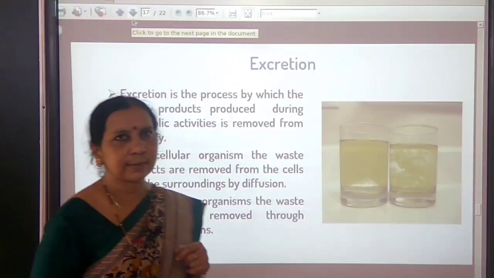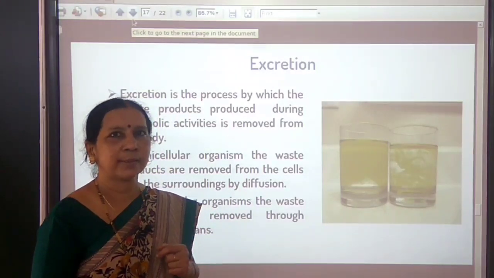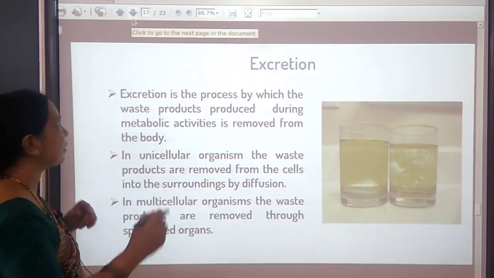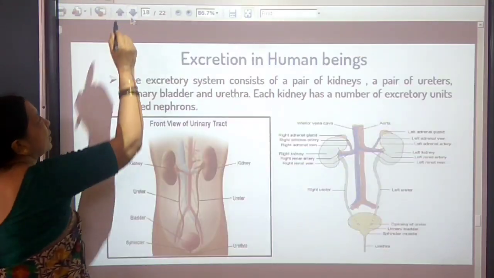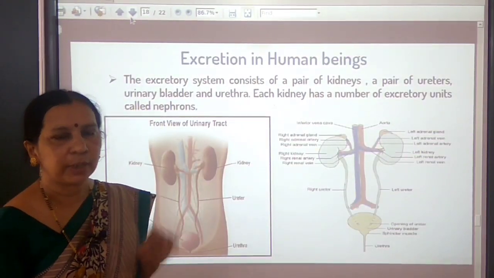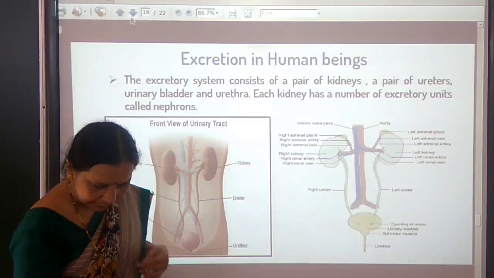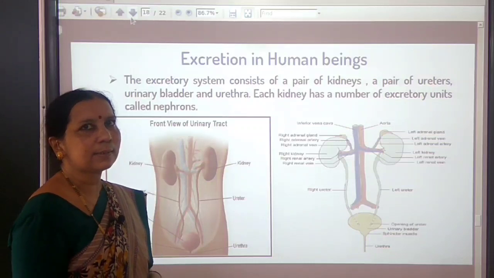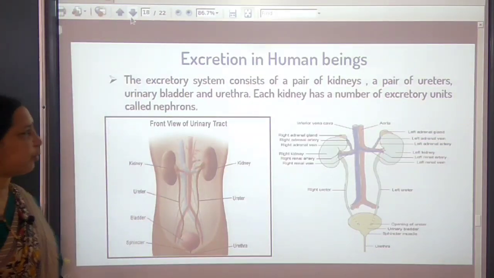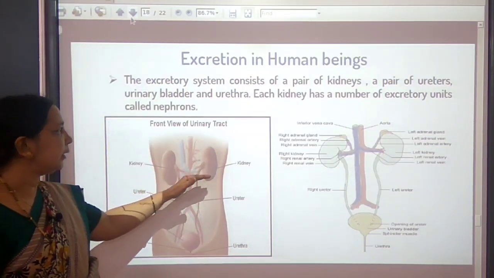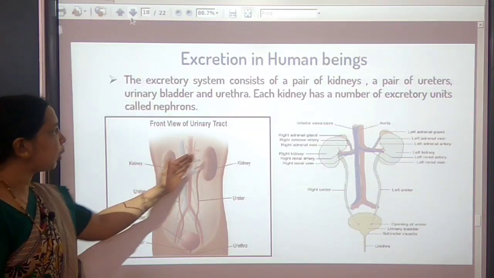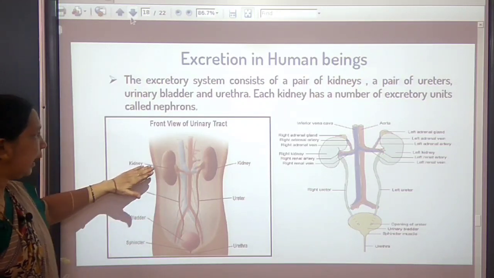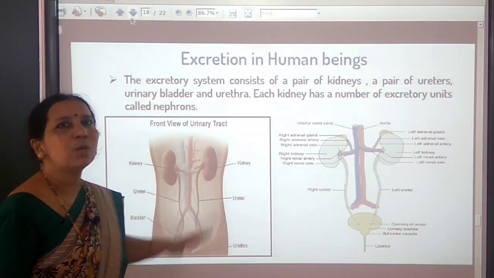Now let us try to understand how excretion takes place in our body through these kidneys. So what is the structure of a kidney, the structural and functional unit of kidney, and what is the structure of our excretory system? Let us try to understand. Look at this picture here. Where are the kidneys located? Our kidneys are located in the abdomen region, one on either side of the backbone.